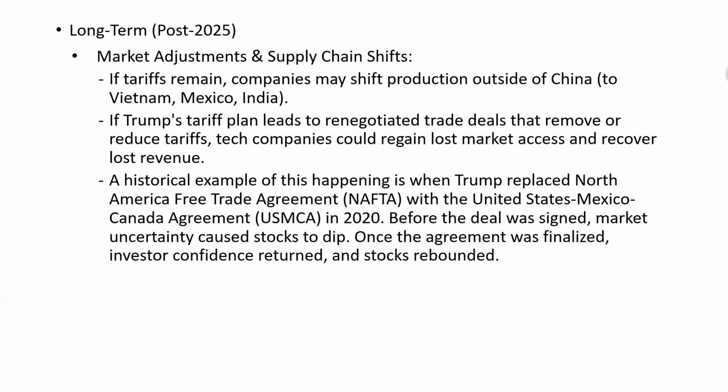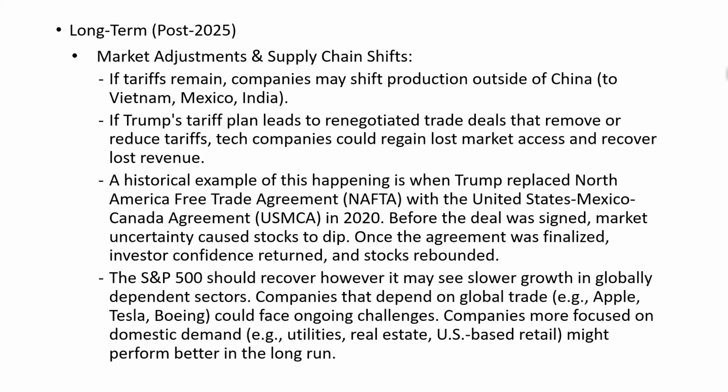We have seen this before. A historical example of this happening is when Trump replaced the North American Free Trade Agreement with the United States-Mexico-Canada Agreement in 2020. Before the deal was signed, market uncertainty caused stocks to dip. Once the agreement was finalized, investors' confidence returned and the stock rebounded. So the S&P 500 should recover.